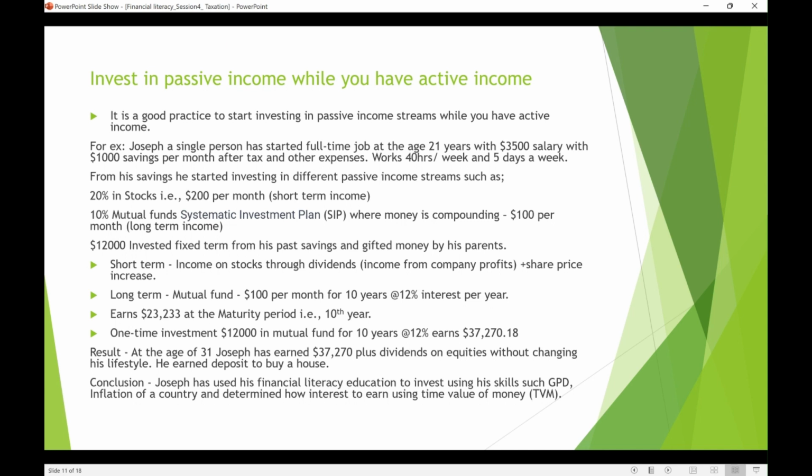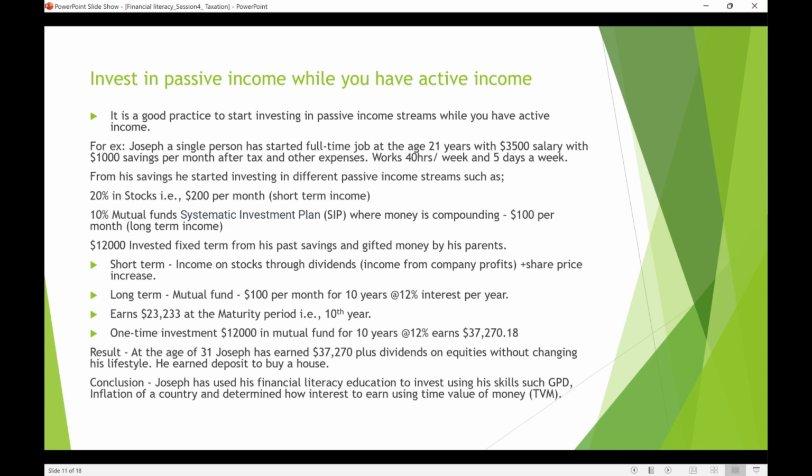Now, this Joseph is a smart investor. He's been educated in financial literacy. So what he does from his savings of $1,000 is put aside 20% for investment. He started investing in the share market, because he has been educated in how to invest in shares and how to look at them.